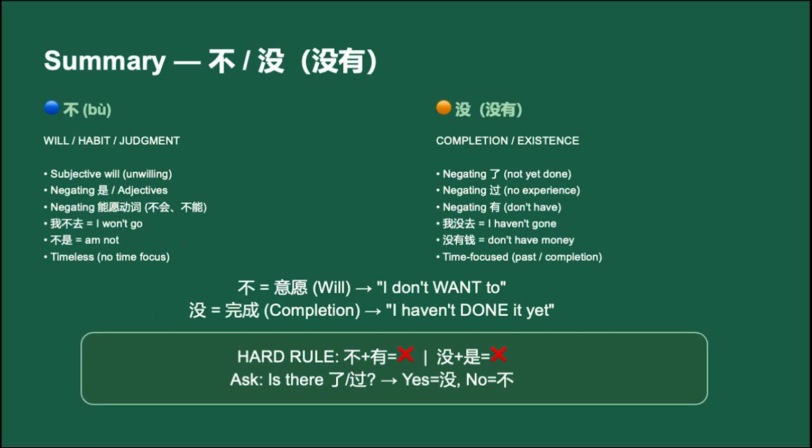All right, let's wrap everything up. 不 is about will, habit, judgment, descriptions, and general facts. Think "don't" or "won't." Mei is about completion, experience, and existence. Think "haven't" or "didn't." And remember these hard rules. 不有 is wrong. Use 没有. 没是 is wrong. Use 不是. And if you see 了 or 过, you'll usually use 没.